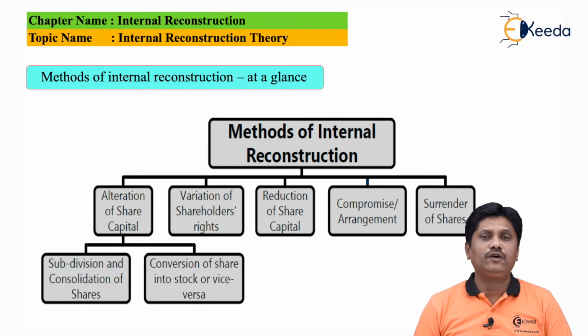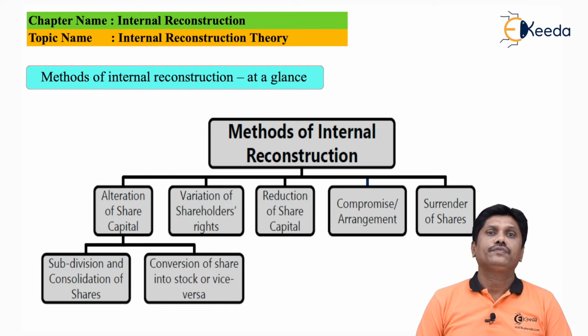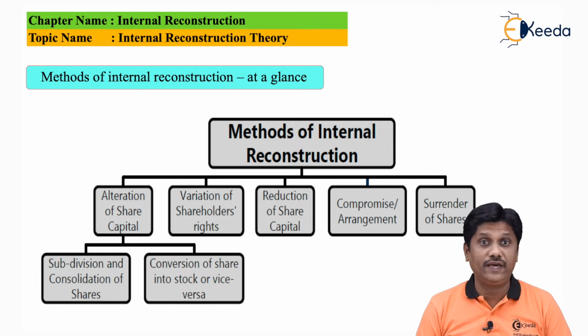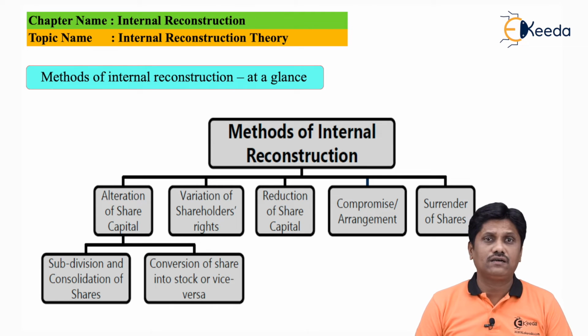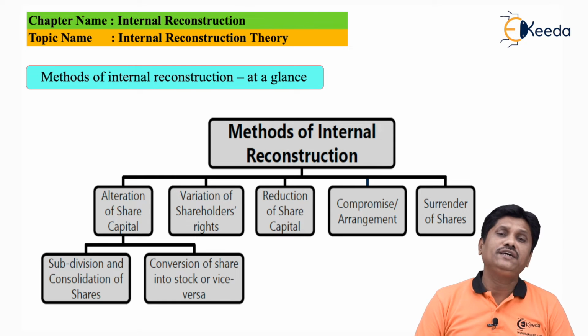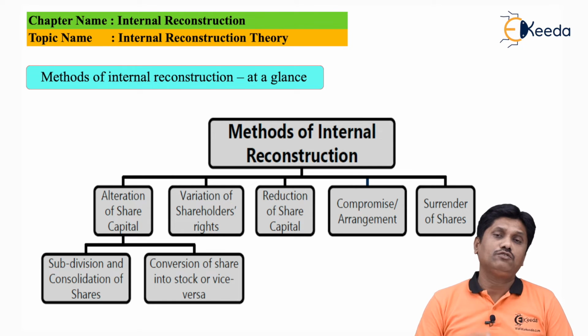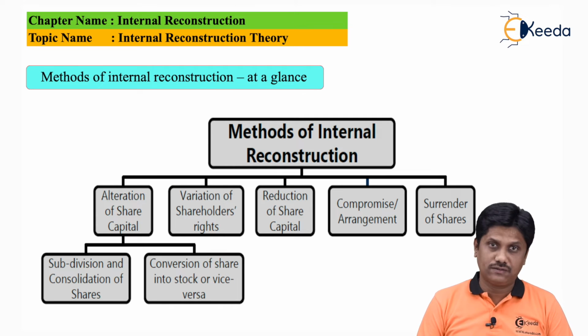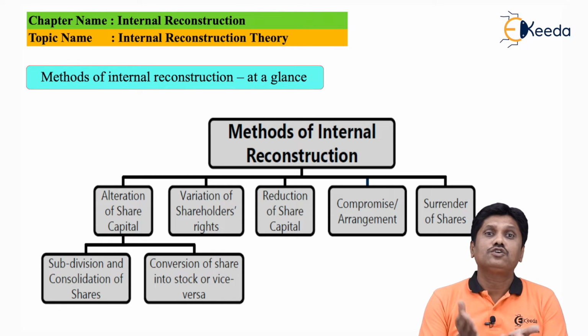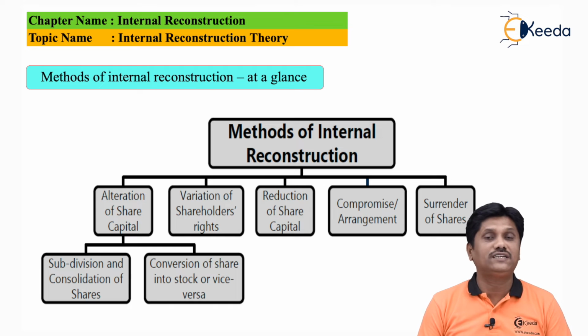I know that doing something on my own will not change anything. I may be at a great loss if I don't support the company at this point of time. So I may surrender out of 100 shares, say for example 30 shares, in the name of company. Now these shares I have surrendered so that company can settle their liabilities. Surrendered shares cannot be reissued for cash. I surrender the shares so that you can settle your liabilities.